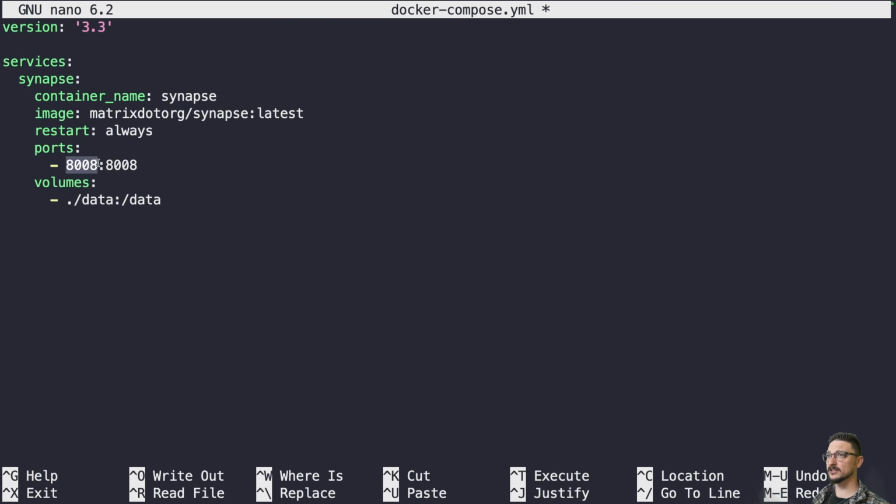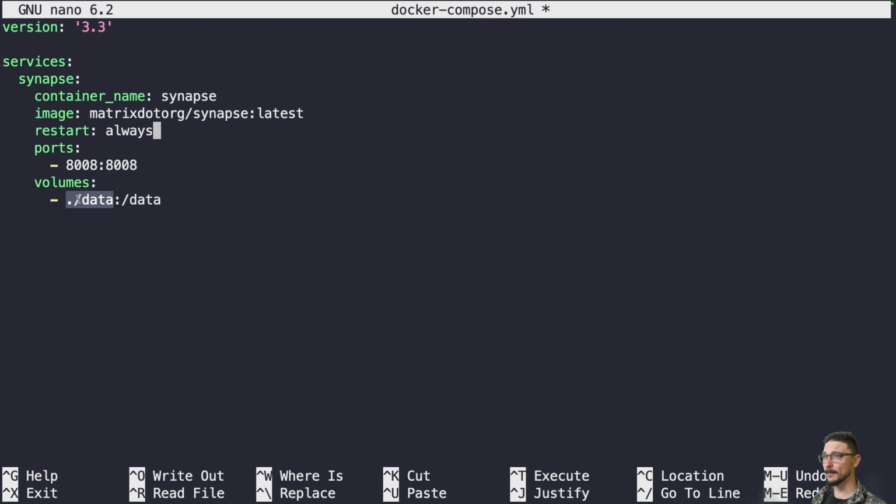We're going to be running it and exposing it on port 8008. If that port's already been used, feel free to change it. But if you do change this, you'll also have to change it in the configuration for Matrix when we get it all deployed. We're also going to be saying that the data for this container is going to live in this current directory we're in, but under the data folder. I'll show you this in a second.